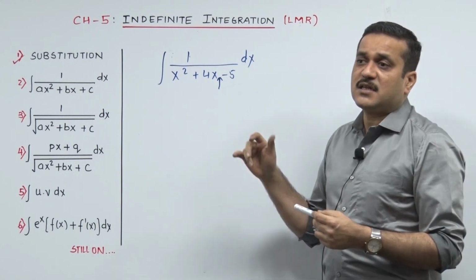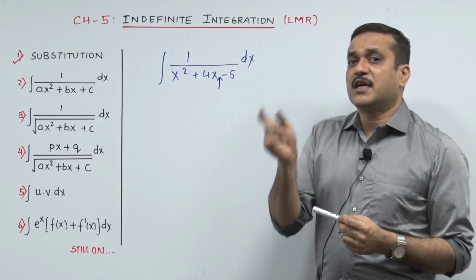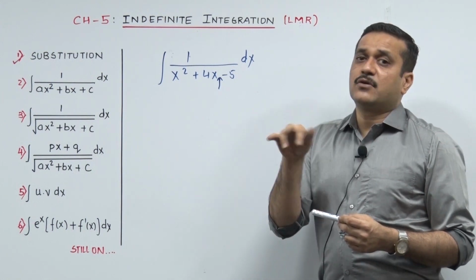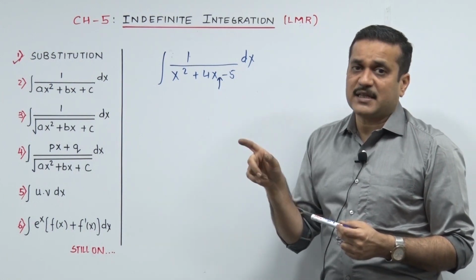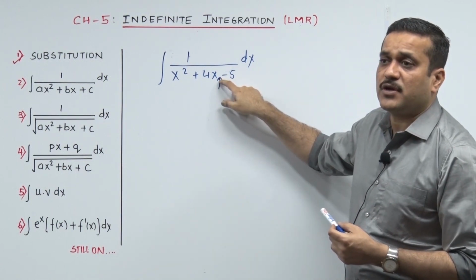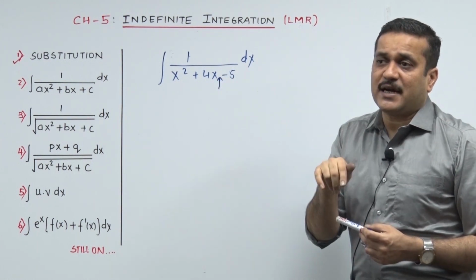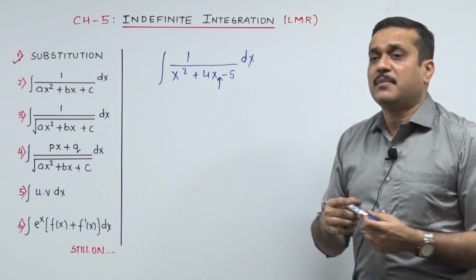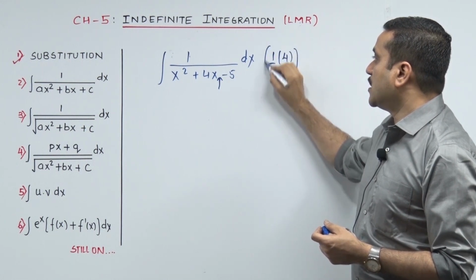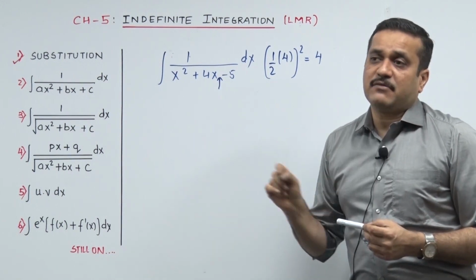Now you may say, why is there a need to complete this quadratic into a full square? If it becomes a full square, it will give you the sound of x square, and the balance will make the sound of a square, and then we can apply the x square minus a square formula in that. So coming back, they taught me how to find the third term you need to add. After x square plus 4x, the third term you need to add to make it a full square is calculated by half into the coefficient of x, the whole square. Half into 4, the whole square, turns out to be 4, check.